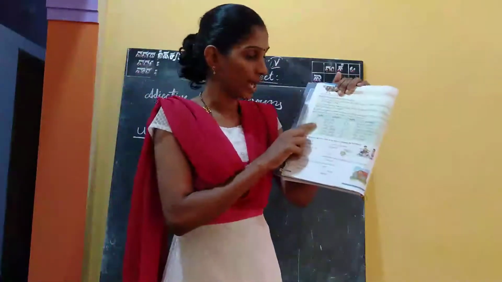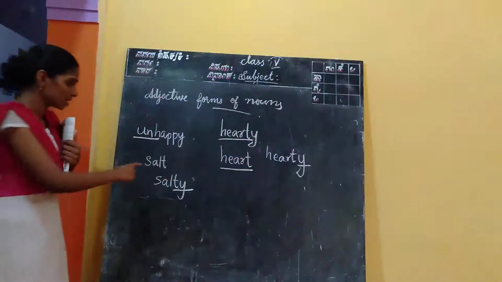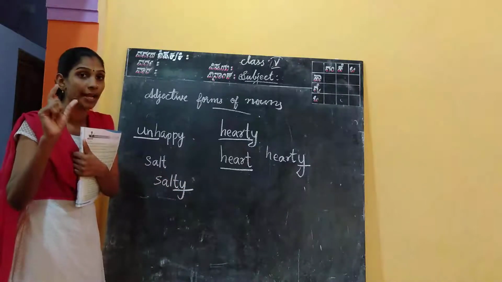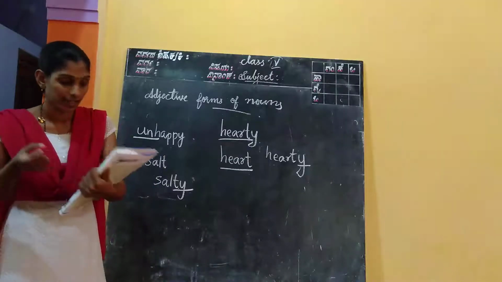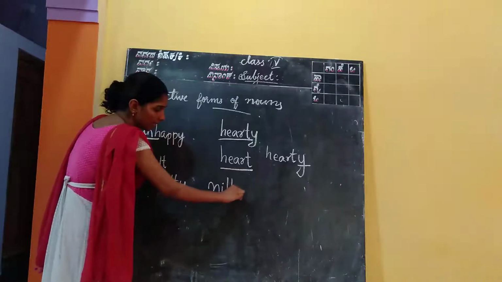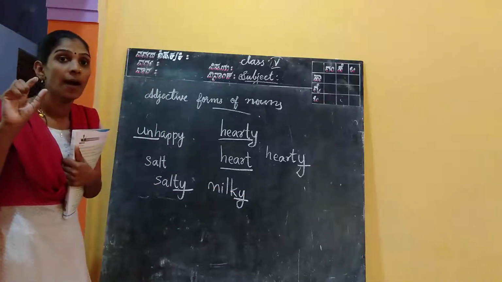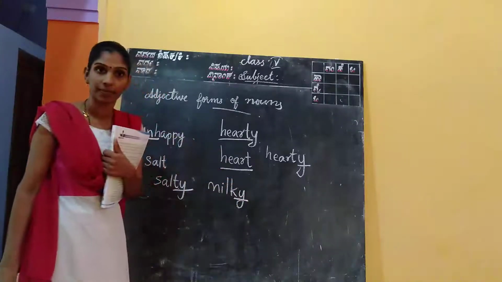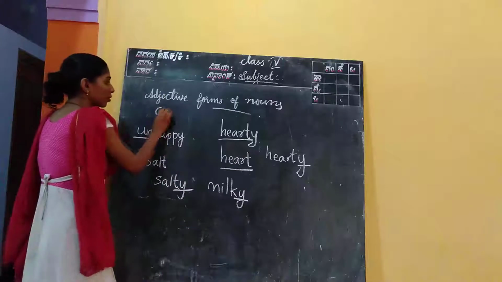Examples are there. Suffix y: by adding y, as I said, salt becomes salty. We added y at the end of the word salt and we got an adjective, salty. And milk, milky: by adding the y suffix we made an adjective from the noun milk. What is the adjective? Milky. Okay, next, cost, costly, adding ly.